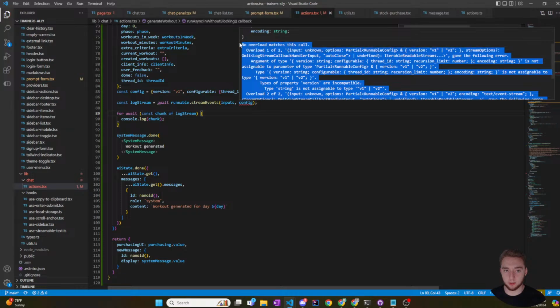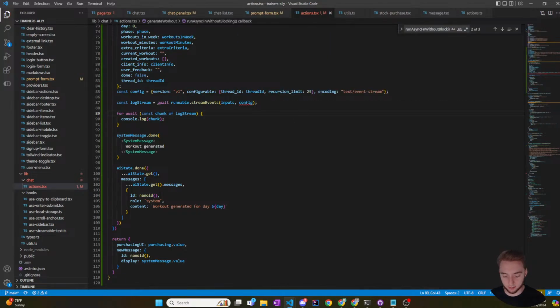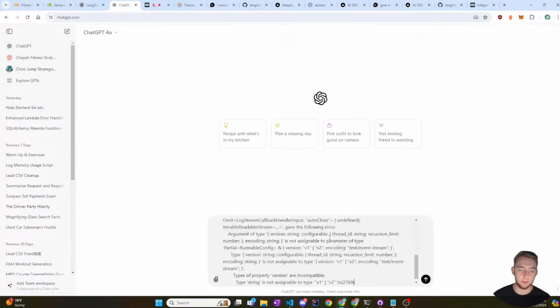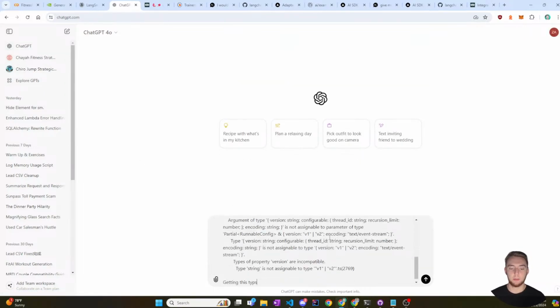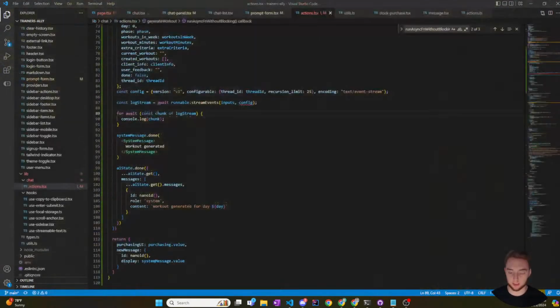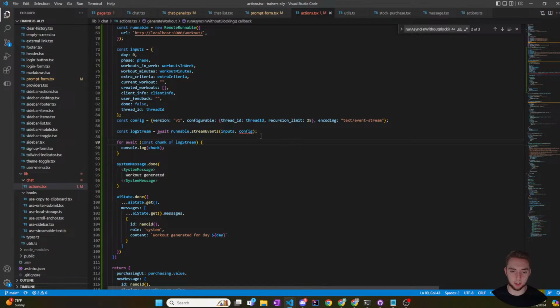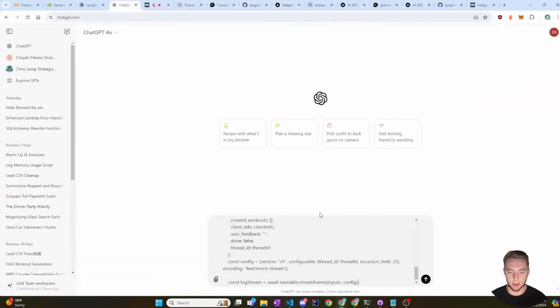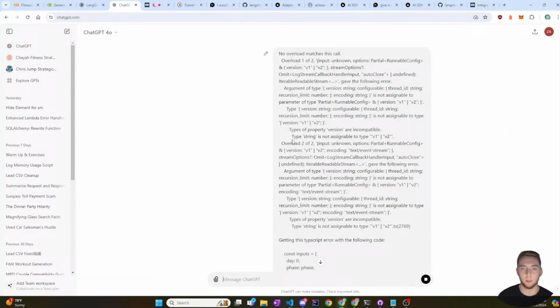This is where GPT helps. I'm hopefully providing a good example of how you can use GPT to debug a problem. Getting this TypeScript error with the following code. And it's stupid because this whole thing is just TypeScript. I'm pretty sure this code is good. So maybe I might just make it any, where it doesn't actually give a problem and the TypeScript error would go away. So I might just hack that. We'll see. Let's see what it says.